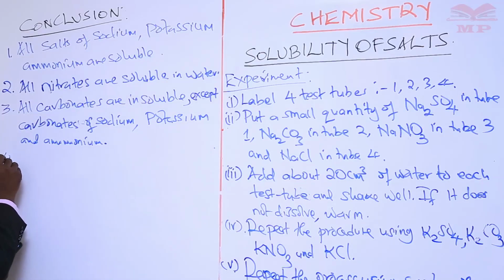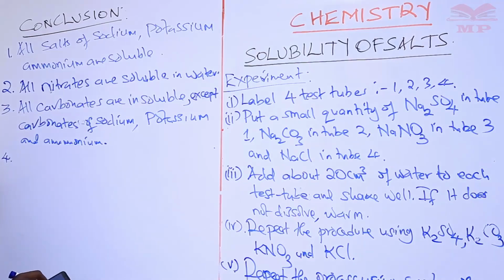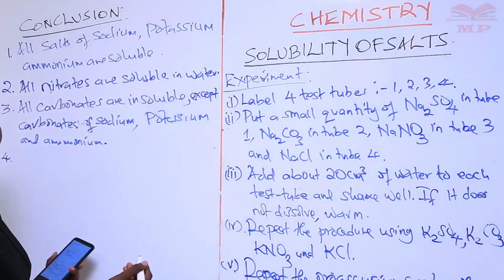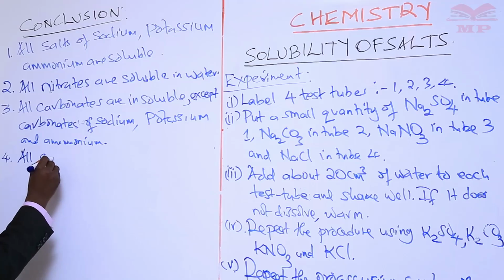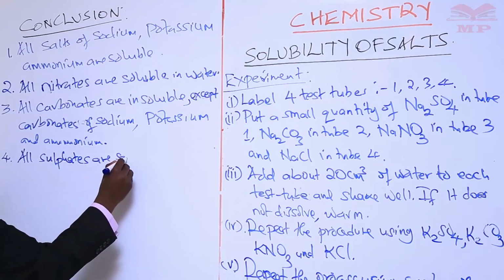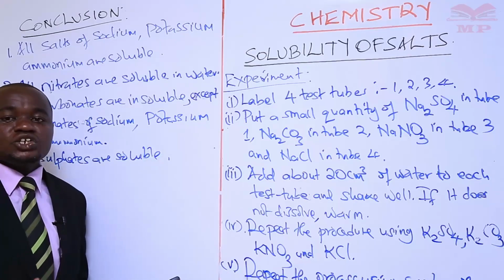Our fourth point of conclusion is coming from sulfates. We said earlier from the table that all sulfates are soluble. So that's the point we are emphasizing, that all sulfates are soluble. But we mentioned the ones which are insoluble.